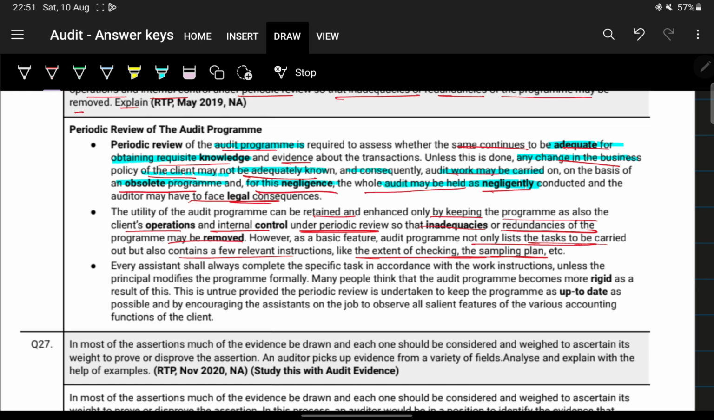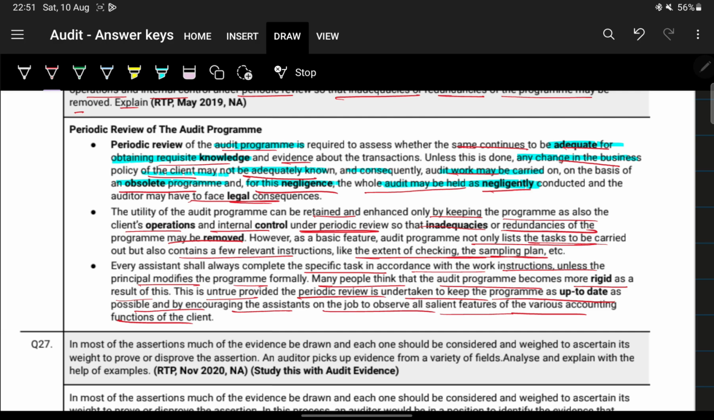Okay. Next, every assistant shall complete the specific task in accordance with the work instructions unless the principal modifies the program formally. Many people think that the audit program becomes more rigid as a result of this. This is untrue, provided the periodic review is undertaken to keep the program up to date as possible by encouraging assistants on the job to observe all salient features of the various accounting functions of the client.